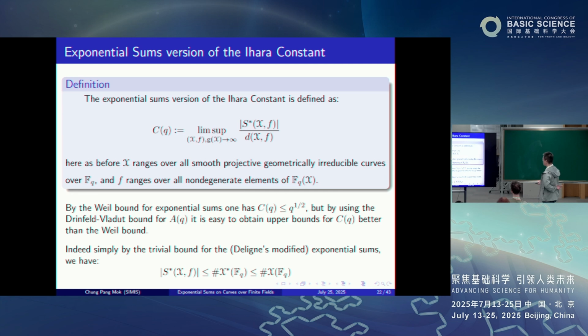Of course, in the lim sup you look at the condition that the genus tends to infinity, the lim sup of such a quantity, namely the absolute value of the Deligne modified sum for the pair (x, f), divided by d(x, f), which you recall is the degree of the L function for the modified sum for the pair (x, f).